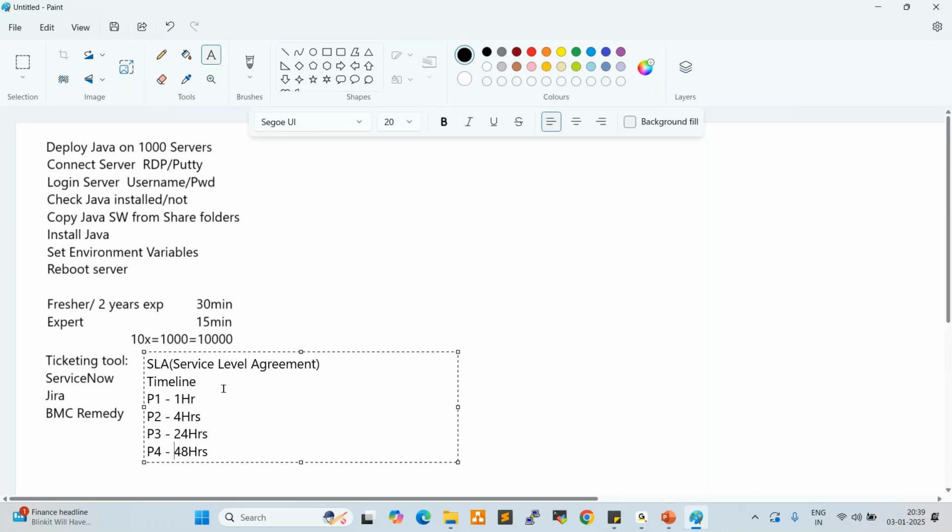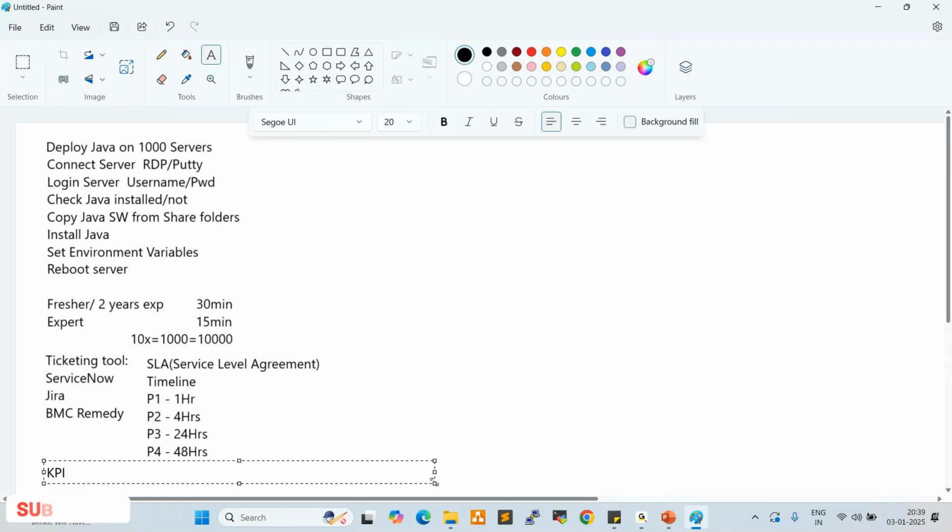But here, to deploy Java, it is taking 10,000 minutes, right? So if any P2 or P3 ticket is raised, the ticket will be escalated because Java deployment is taking 10,000 minutes. We need to close the ticket within this SLA, right? If the ticket is not closed, if the ticket is escalated, what will happen? Our KPI will be impacted. What is KPI? Anyone? Key performance indicators. Yes, exactly. Key performance.